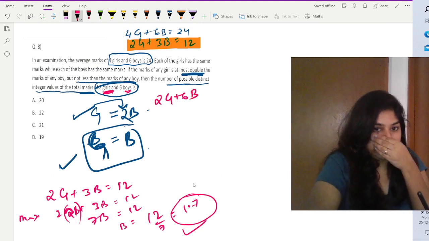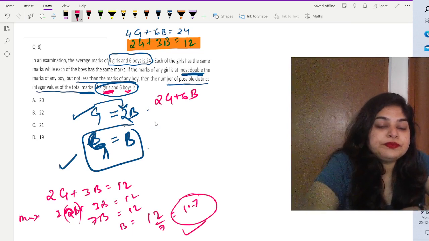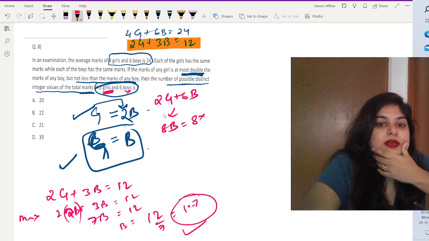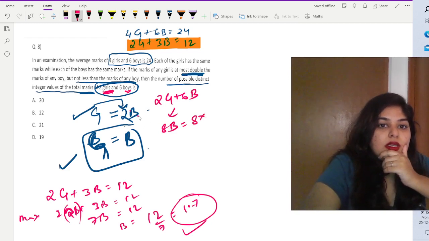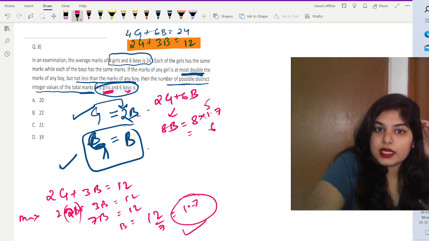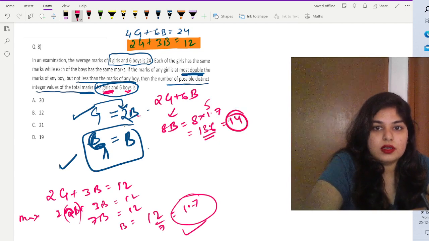So let us put the value. Obviously, one value is 2b plus 6b, that is 8b, and 8b is basically 8 into, when I'm substituting the value of b, I'm going to use 1.7. So that is 8 sevens are 56, 8 ones are 8, so 13.6, which is equal to 14.